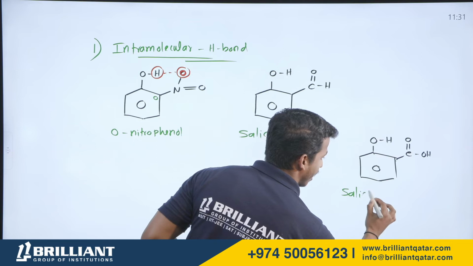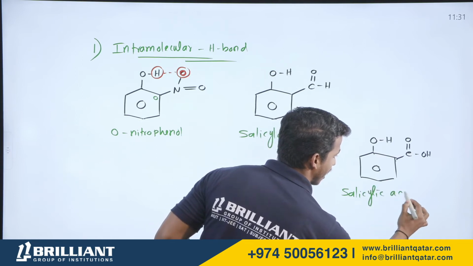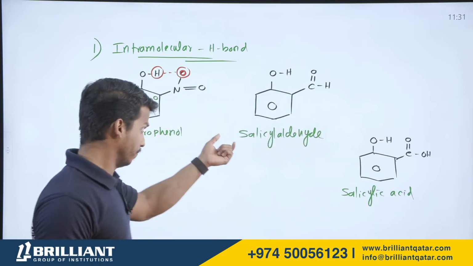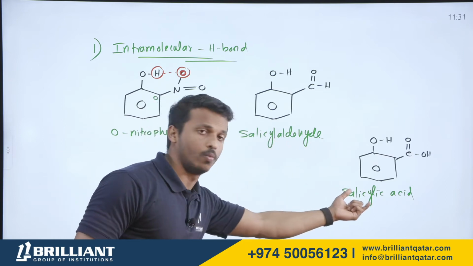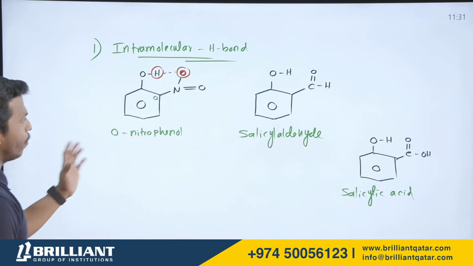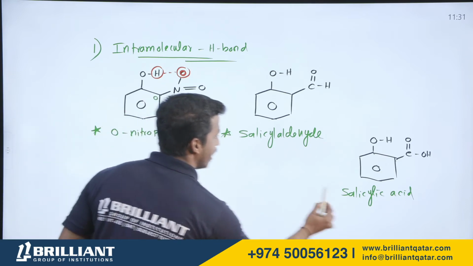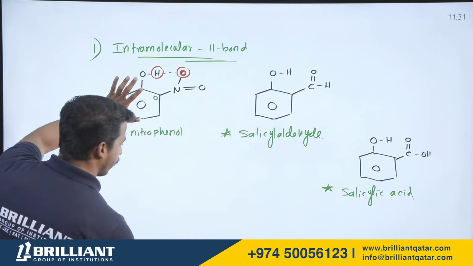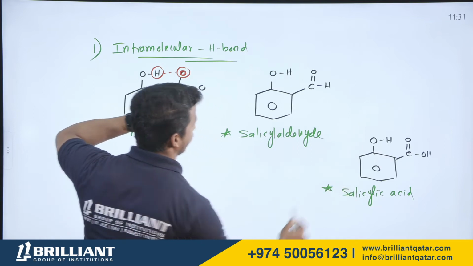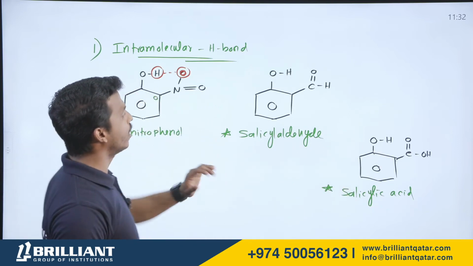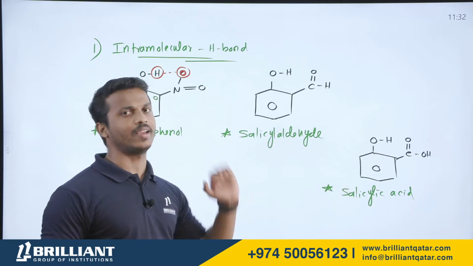This is called salicylic acid. So this is salicylaldehyde, and this is salicylic acid. So three compounds we are discussing here: orthonitrophenol, salicylaldehyde, salicylic acid. Orthonitrophenol we already discussed. Can you identify where the hydrogen bond is in salicylaldehyde?